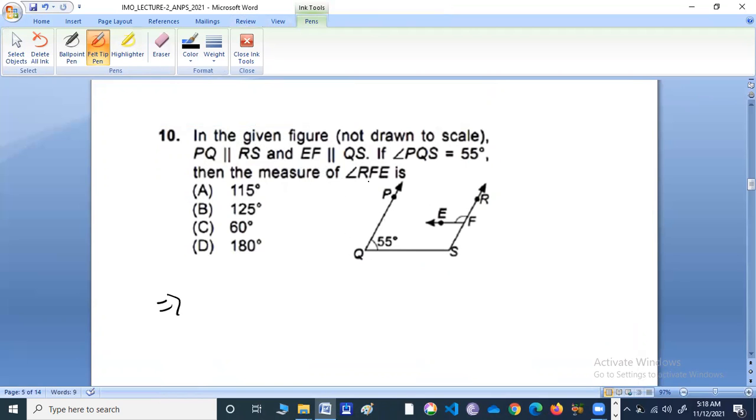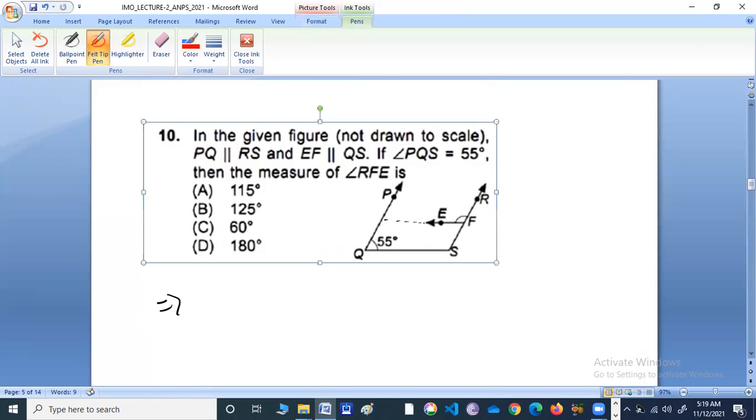So this is a figure. You have to read carefully. PQS 55 given, then the measure of RFE. Where is E? Okay, here. So RFE, this angle. So if this is 55, these two are parallel, same direction given.